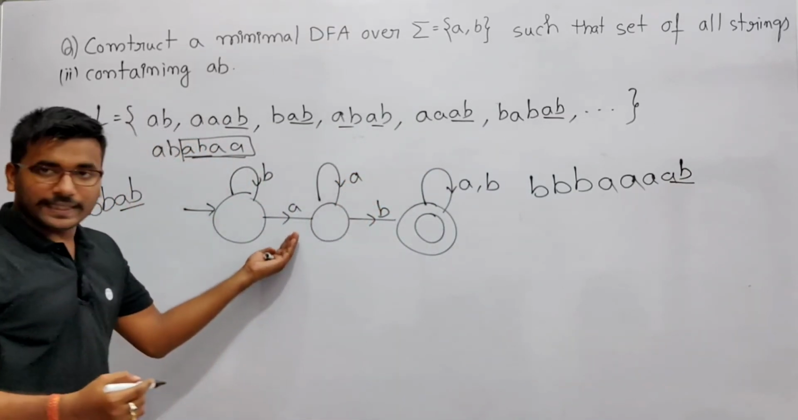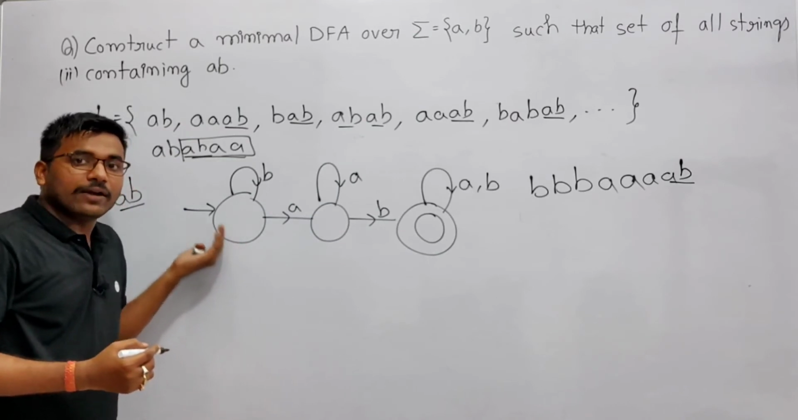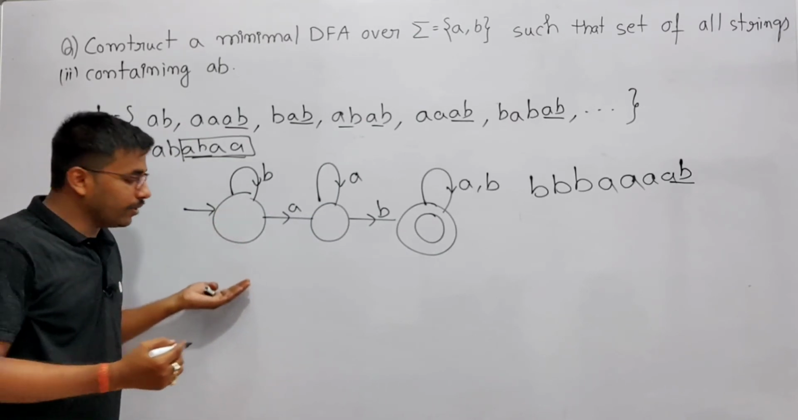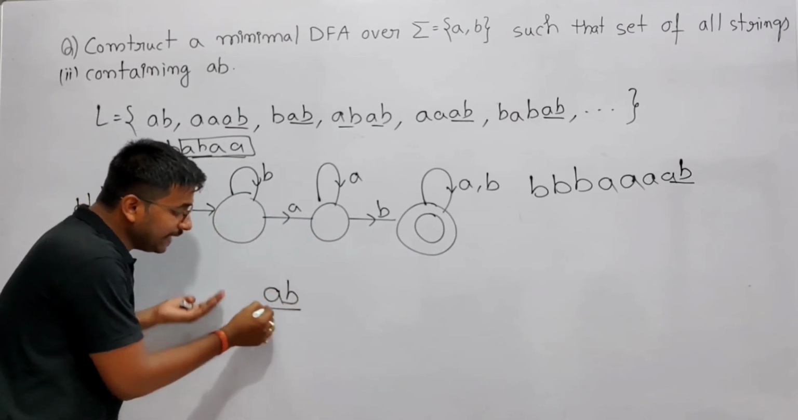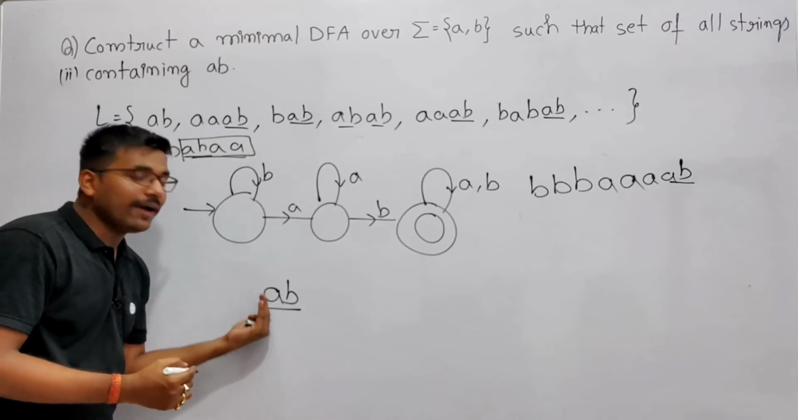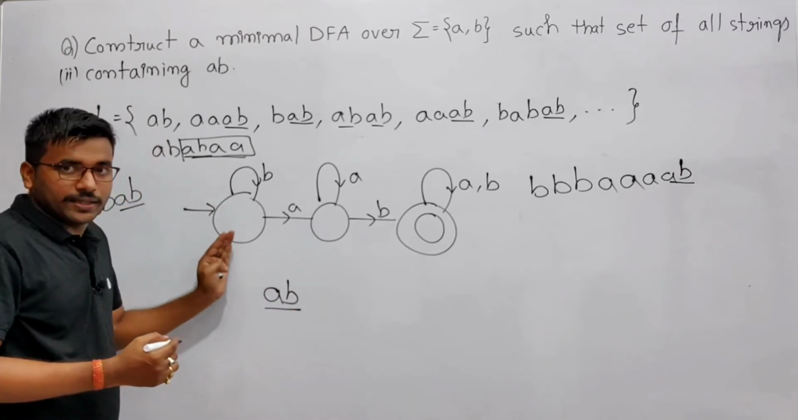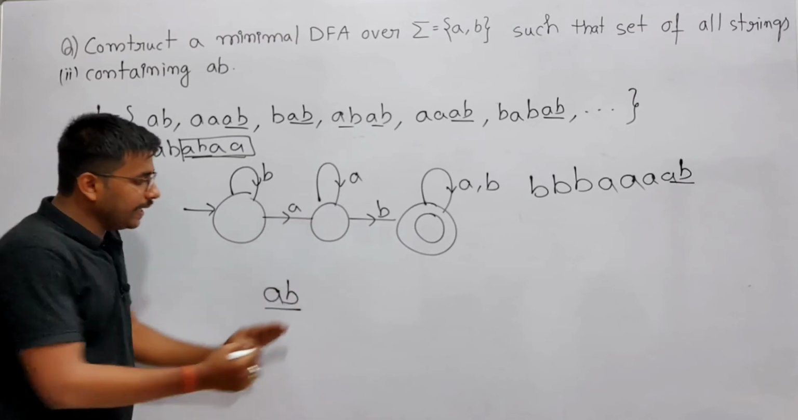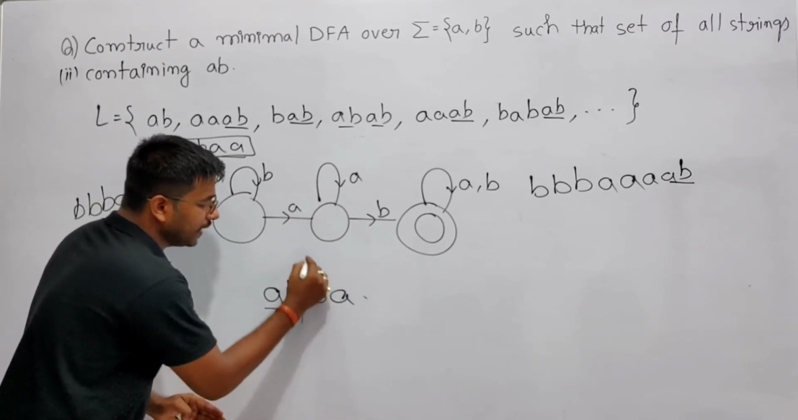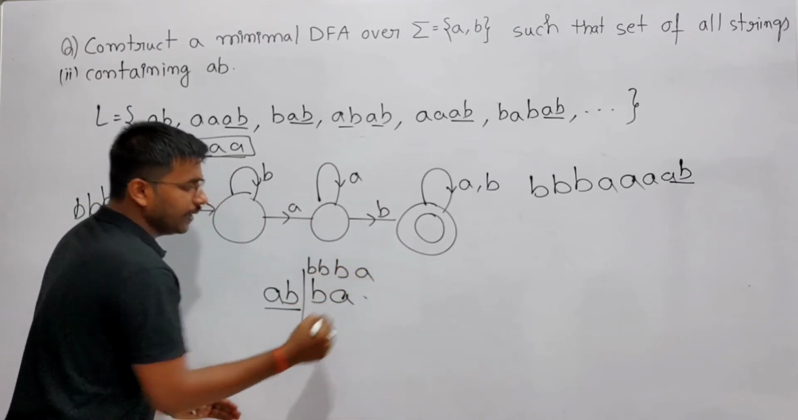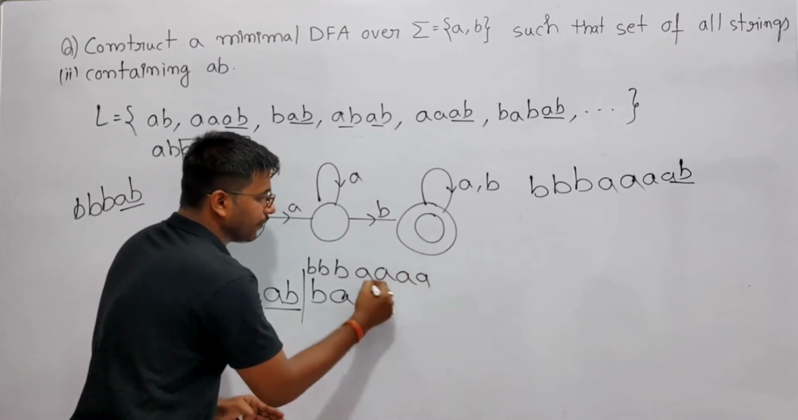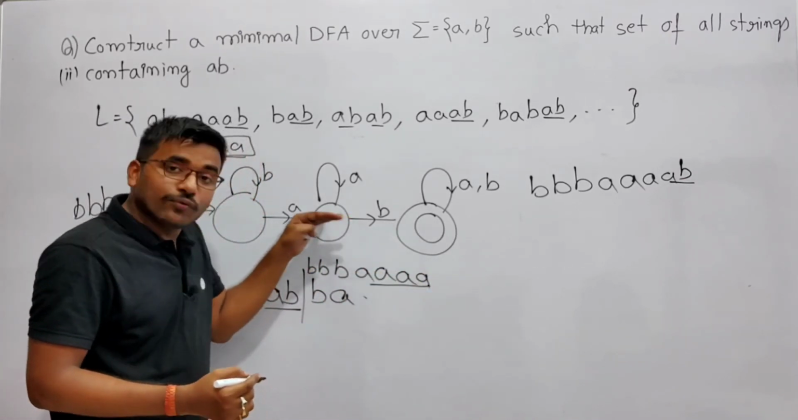See, before getting A, if you are getting any number of B, I am waiting here for the A, because I need to accept strings containing AB. So it should have AB. If you are having B, wait there. Now you got A. Now if first you got any number of B, then you got A, then again any number of A, you have to wait here for B.